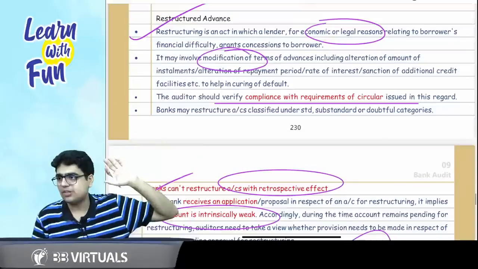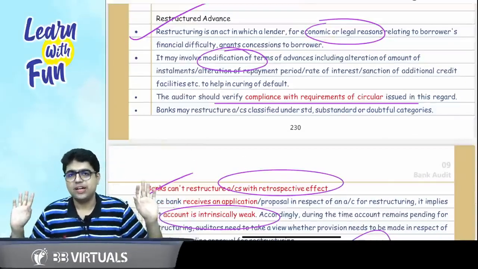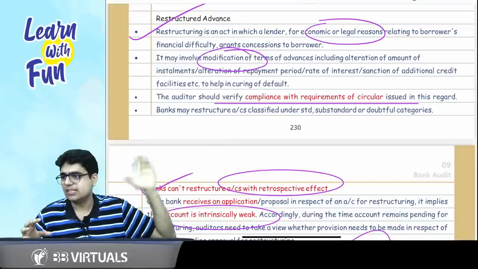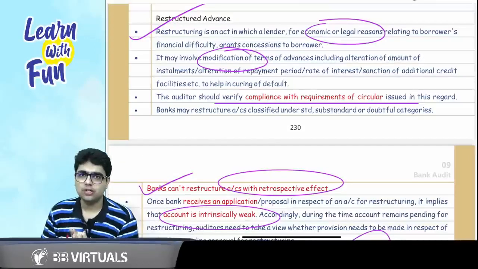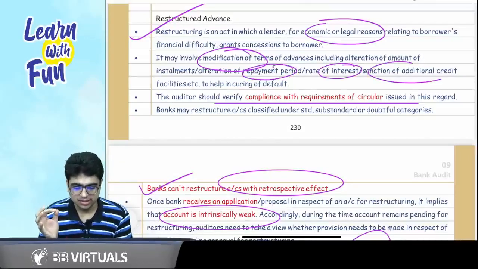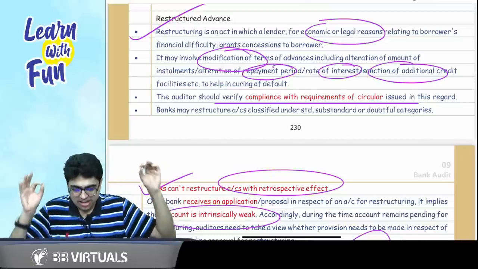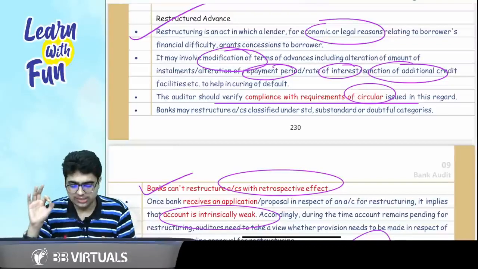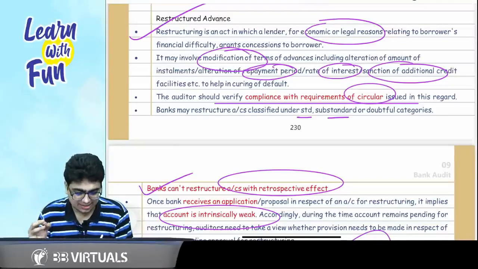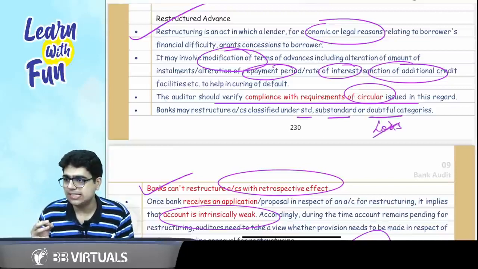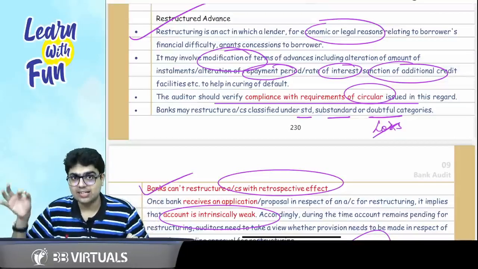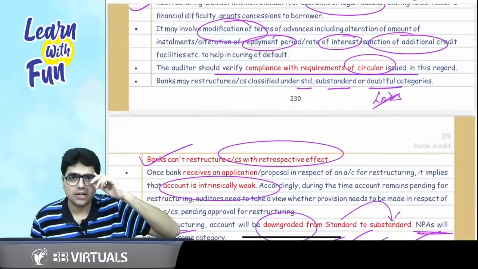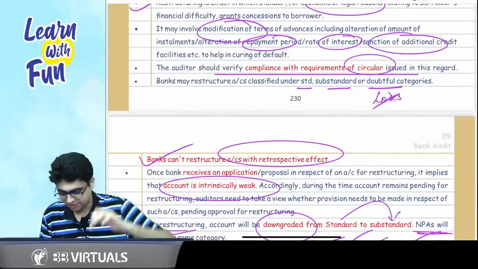First of all, the definition of restructuring: you modify the terms in case of economic distress or legal reasons, and grant concessions to the borrower. It involves modification of terms, that is, change of interest rate, repayment period, sanction of additional credit, and so on. As an auditor, you need to comply with the requirements of the circular. What accounts can be restructured? Standard, substandard, and doubtful. Sir, what about the loss assets? Loss assets can't be restructured. Again, standard, substandard, and doubtful can be restructured. Plus, this cannot be done with retrospective effect. You need to do it with prospective effect.